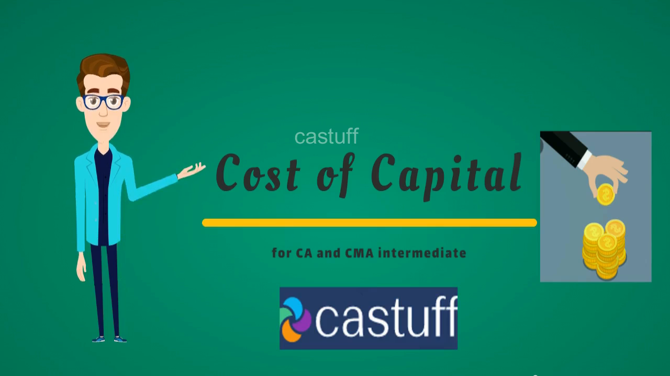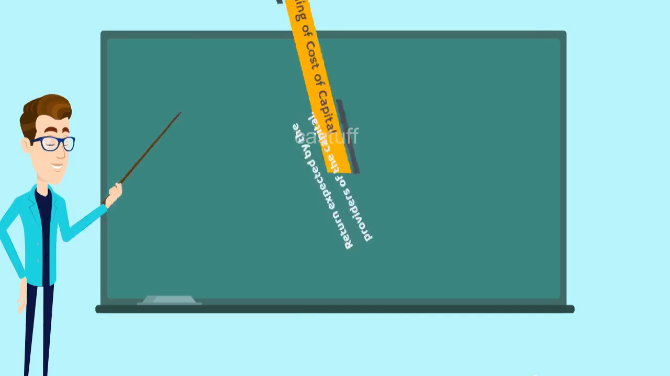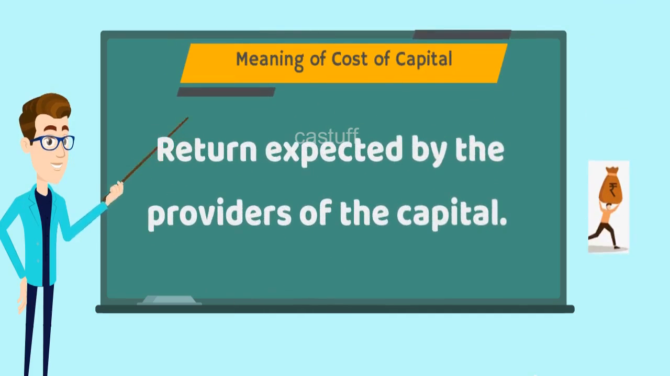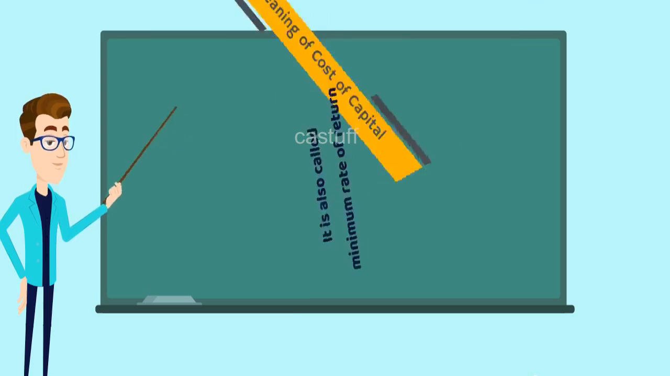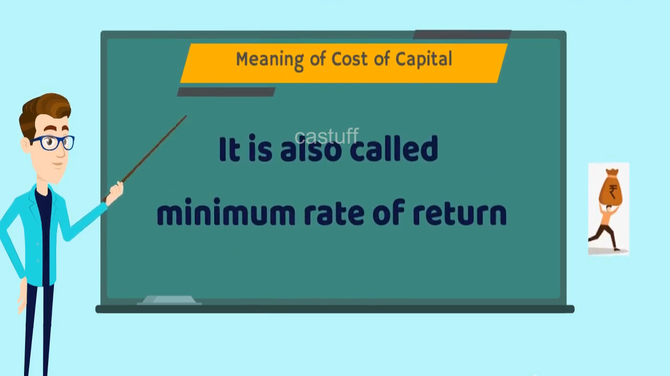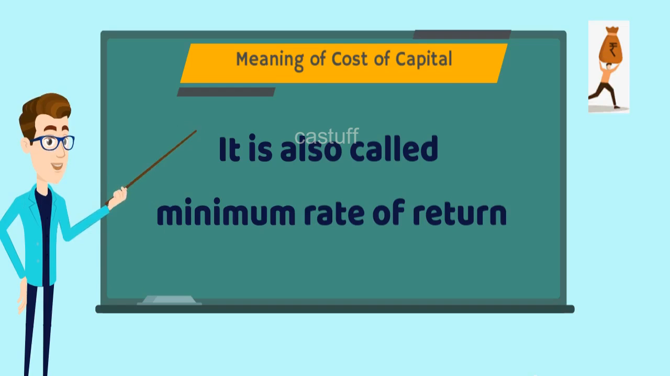Today we will discuss the topic on cost of capital. Meaning of cost of capital: return expected by the providers of the capital. It means investors in turn expect income on the capital invested. It is also called minimum rate of return, because the firm has to earn at least this much return to meet the cost on its capital.